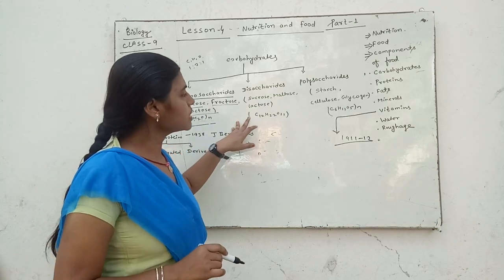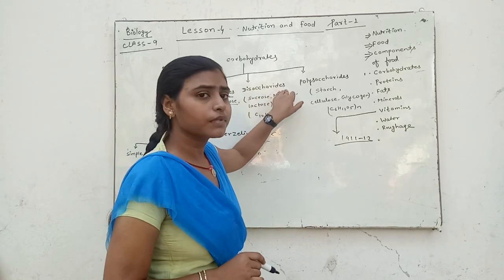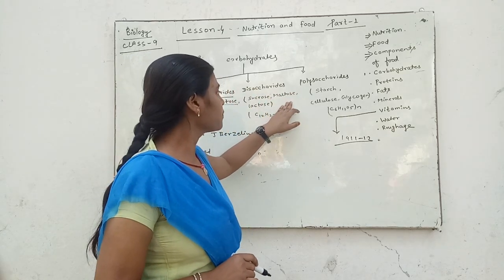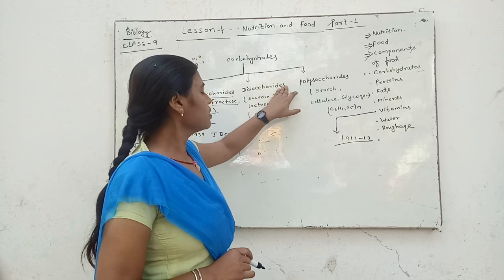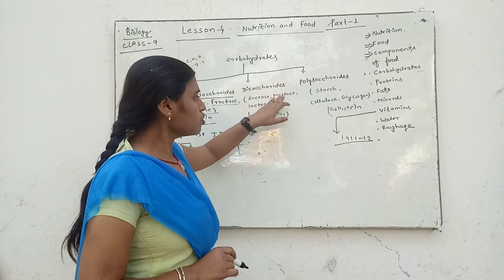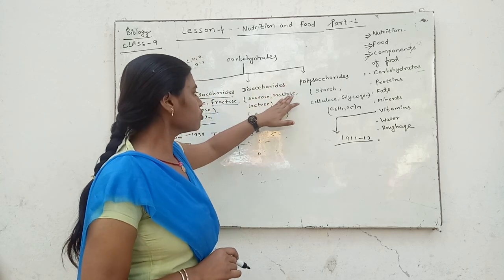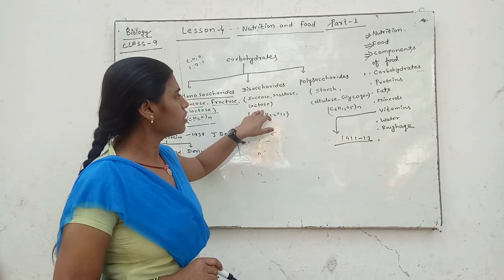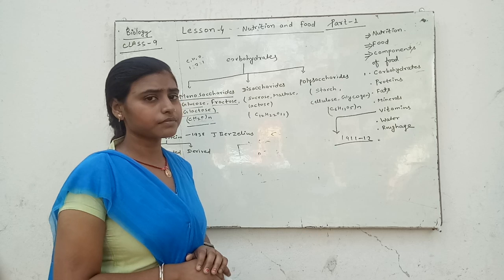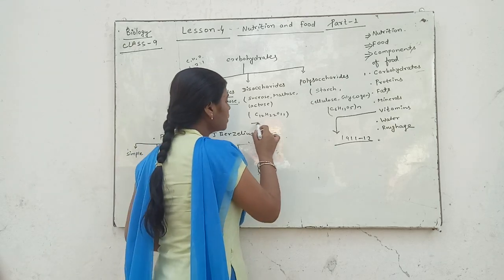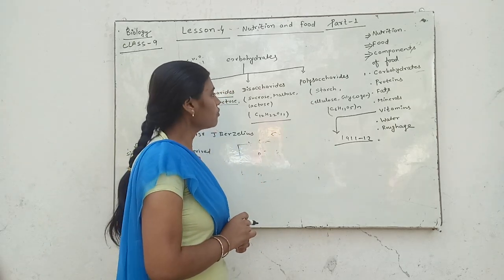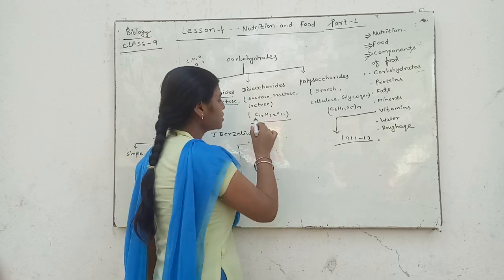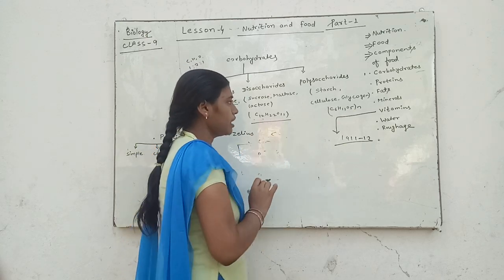Now we'll discuss disaccharide. Disaccharides: sucrose, maltose and lactose. These are examples of disaccharide, and the common formula of disaccharide is C12H22O11.